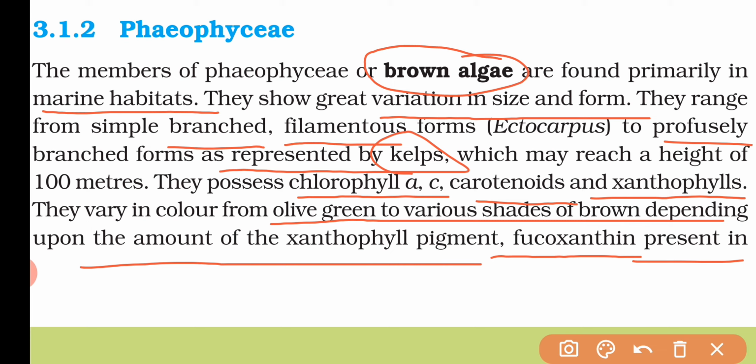That means the xanthophylls and the fucoxanthin, these types of pigments are found in different amounts. So depending on the amount of these pigments, the shade of the algae varies. That means it may be from olive green to brown shade.